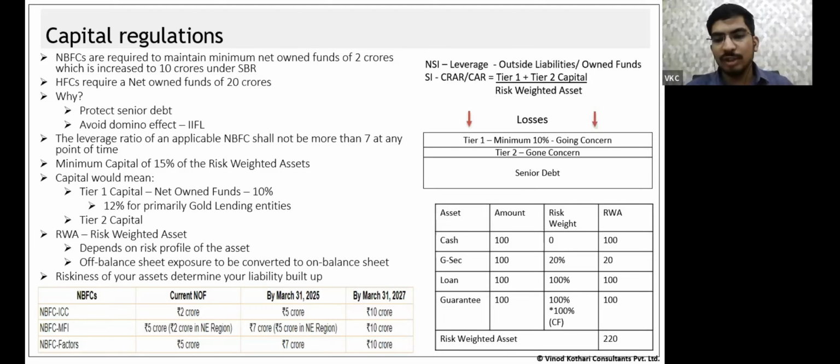120. Now actually forget the guarantee वाला part. Just ignore the guarantee वाला part, I will come to it once. Just see these three: cash, G-Sec and loan. अगर cash, G-Sec and loan का देखो तो मेरा risk weighted assets कितना आएगा? 120. Now I have to maintain 15% of this 120. So what I will do is 120 into 15%. This is the capital that I require from tier 1 and tier 2 sources. Clear है?